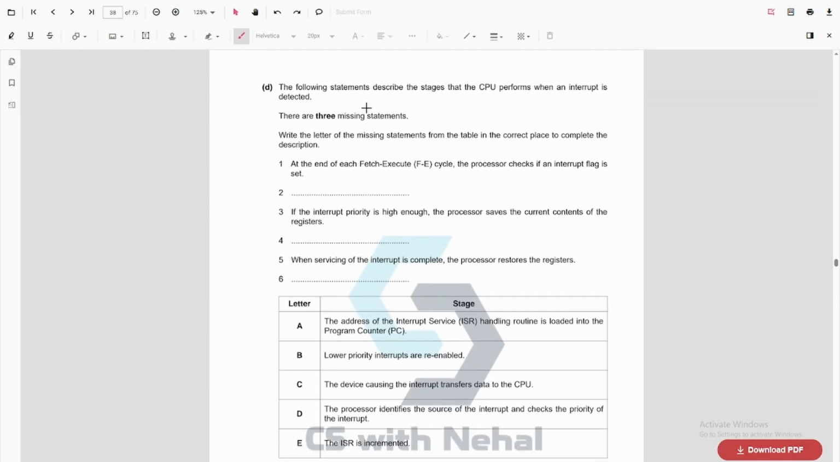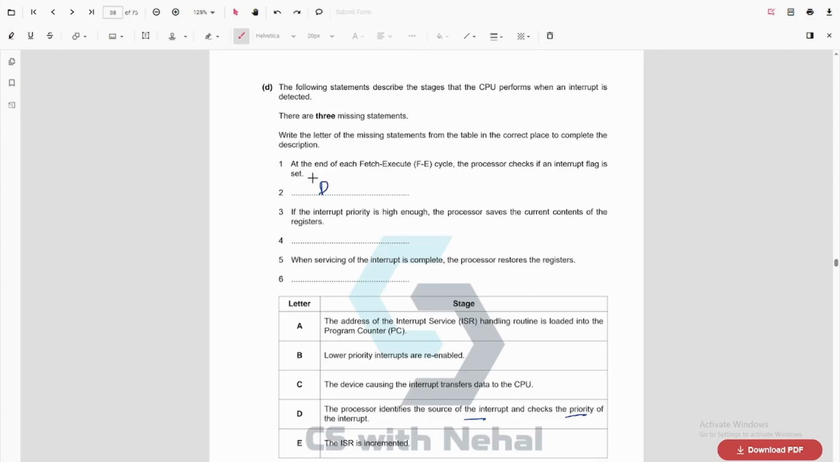The following statements describe the stages that a CPU performs when an interrupt is detected. There are 3 missing statements. Identify the missing statements. Right, so we need to write the letter of the missing statements. At the end of the fetch decode execute cycle, the processor checks if an interrupt flag is set. Then we identify the source and the priority of the interrupt. So yeah, the processor identifies the source of the interrupt and the priority of the interrupt. So we have D here.